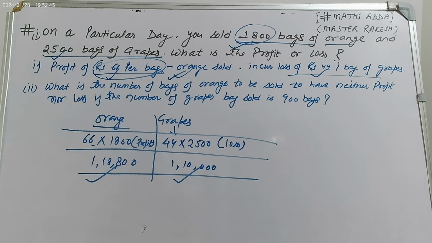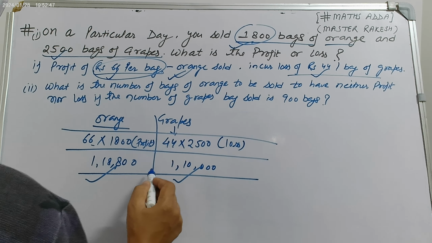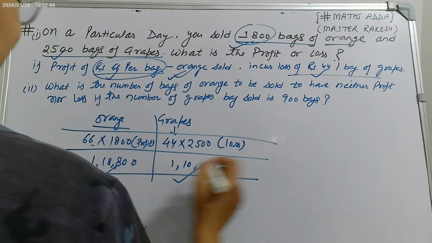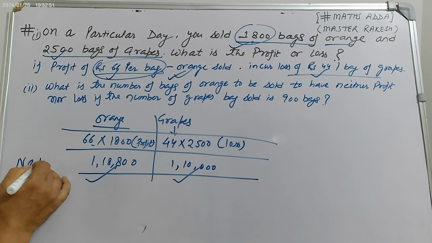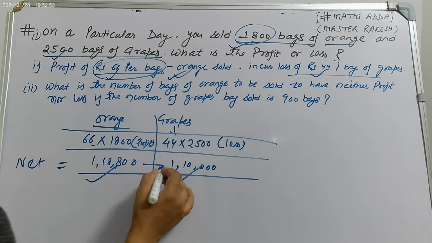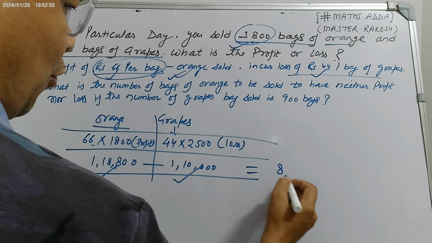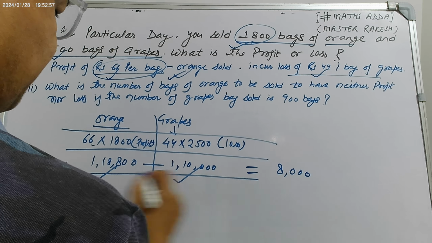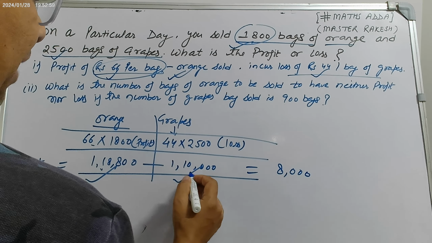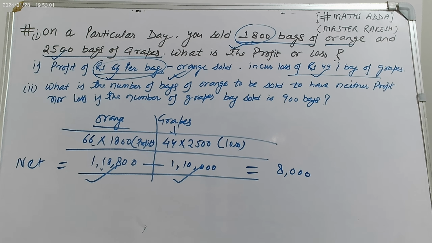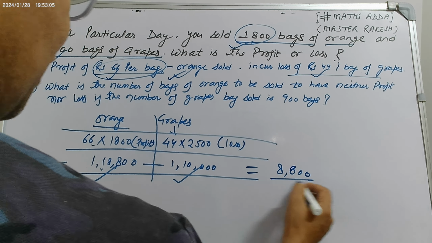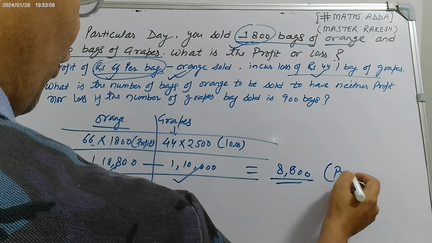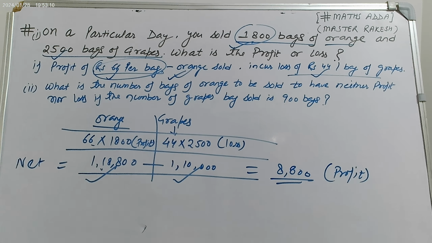So net will be this minus this. So what will be the net? Net profit or loss equals how much? 1,18,800 minus 1,10,000, so 8,800 rupees. 8,800 rupees will be the total overall profit. There will be a total profit of 8,800 rupees.